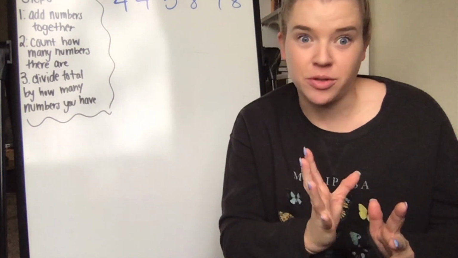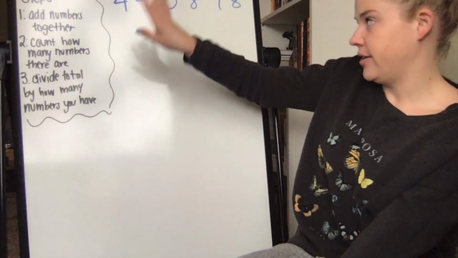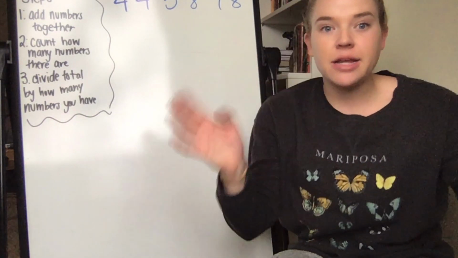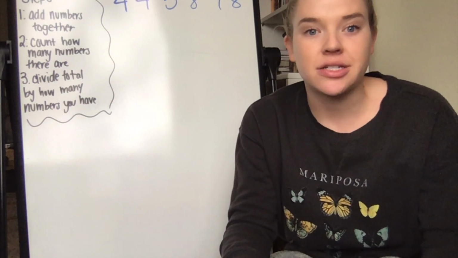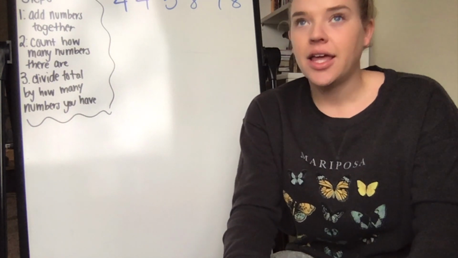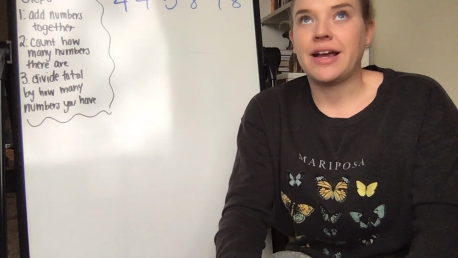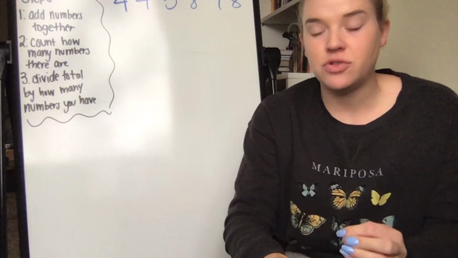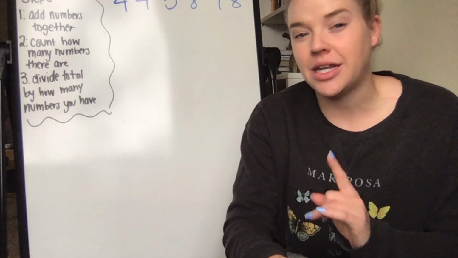Okay, I rewrote my steps so that they're a little bit smaller so we can still reference them, but I have more word space. And I'm giving us a list of numbers here that you might see on a test in 7th grade at any point in your life, and they may ask you to find mean. Now, I did not say this step because honestly, it's not all that important when finding mean, but I'm going to have us do this just to get in the habit of doing this because it's crucial for median and mode.